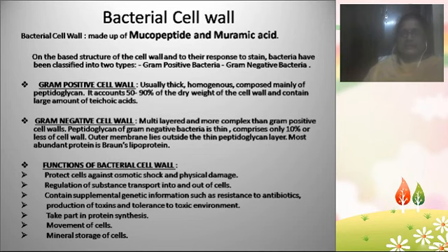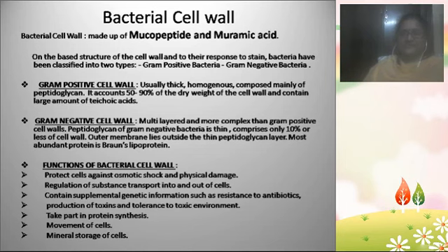Based on the structure and composition of the cell wall, the bacteria are divided into two types, which we already know: the gram-positive bacteria and the gram-negative bacteria. You might have learnt about all these in the intermediate itself, right? So let us see how the cell wall of gram-positive bacteria and gram-negative bacteria looks. In the gram-positive bacteria, the cell wall is very thick, and it is homogeneous.